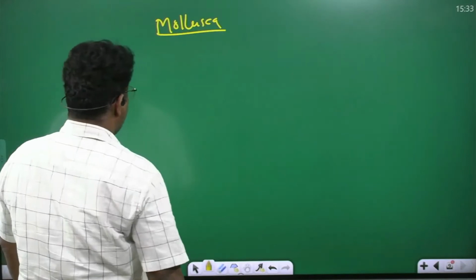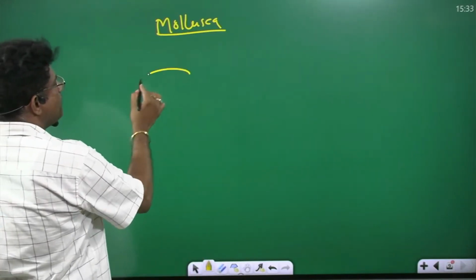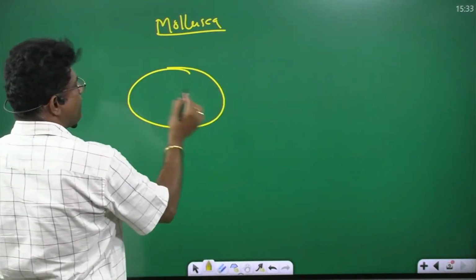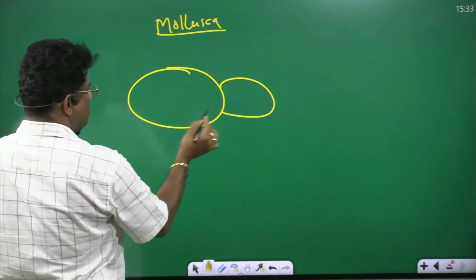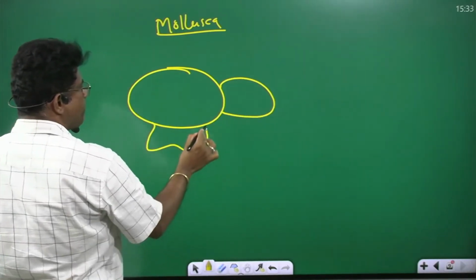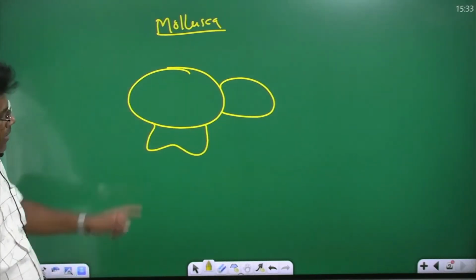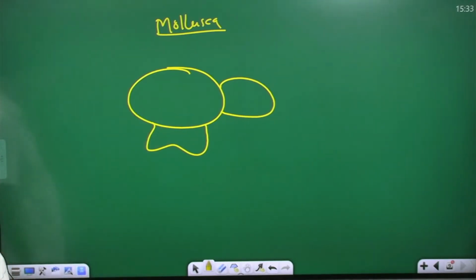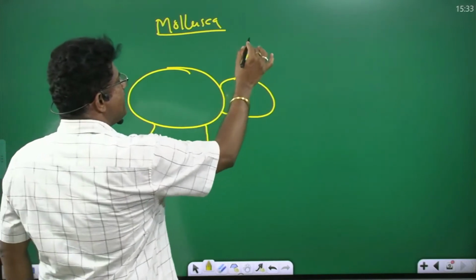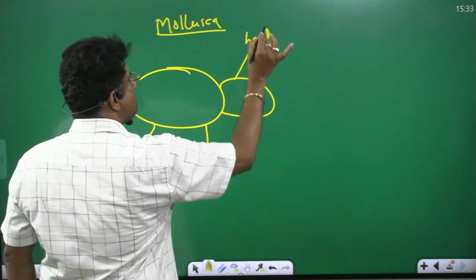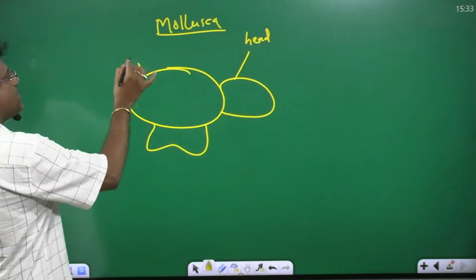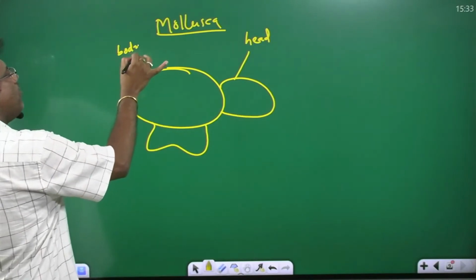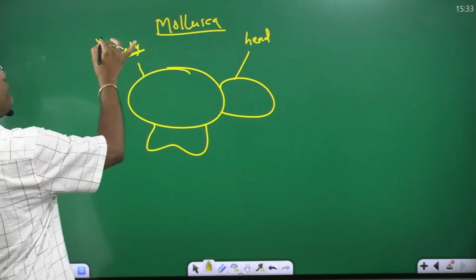This is the mollusca body. In the mollusca body, three parts are present. This is the head. This one is known as body, also known as visceral hump.